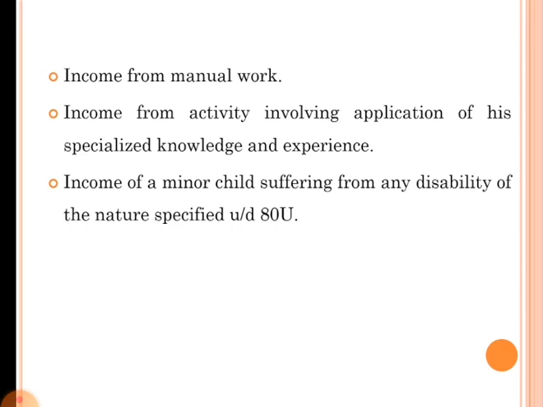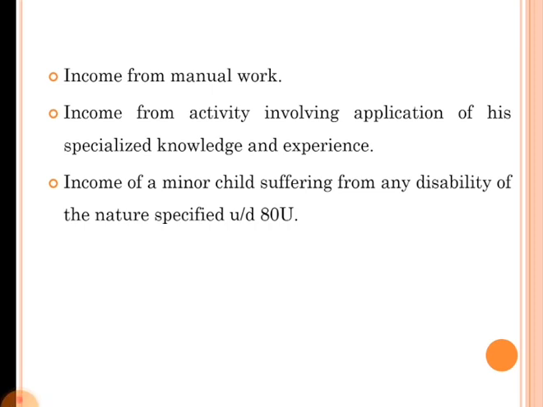Or income from activity involving application of his specialized knowledge or experience, that is, income earned on his own talent. That kind of income is not taxed in the hands of parent.